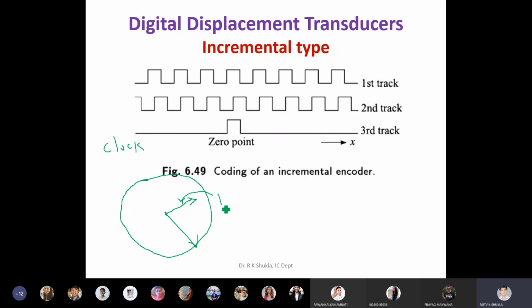This is for hours and this is for minutes, H and M. There is no pointer for seconds. Looking at this particular figure,